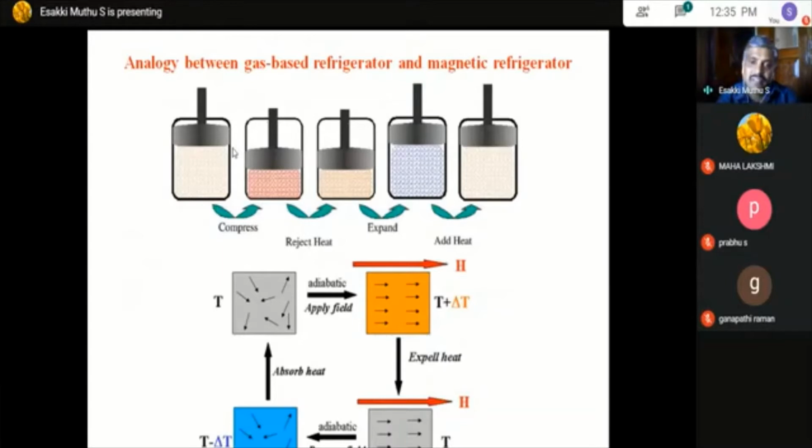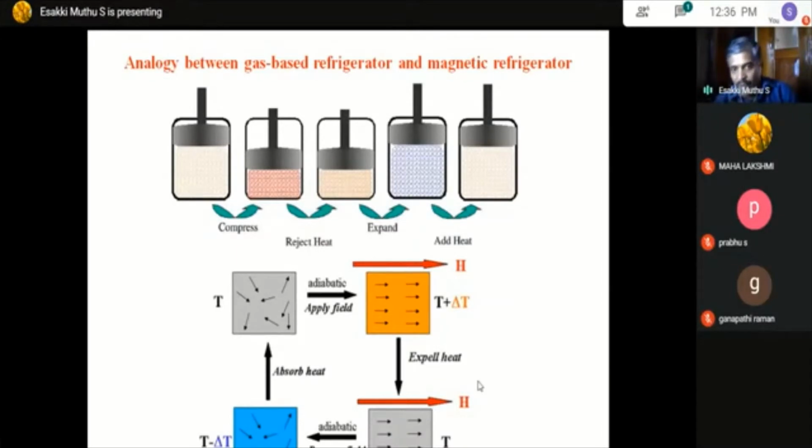Here, the temperature rises from room temperature, just given as delta T. And now this excess temperature gets expelled. This heat will be taken away using some heat exchanger. Now if you demagnetize the aligned magnetic material, that is, if you remove the magnetic field, suddenly the magnetic entropy increases, and the temperature of the substance falls below room temperature. That's what is given as T minus delta T.